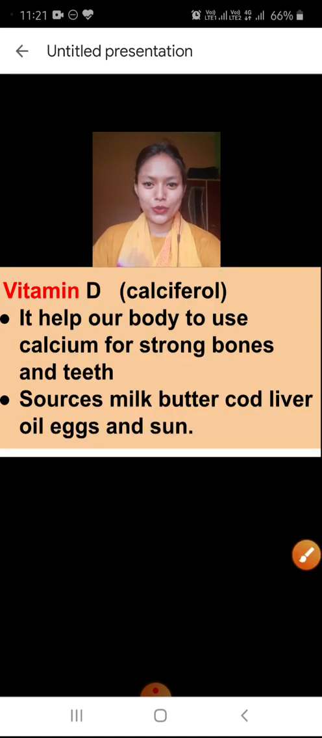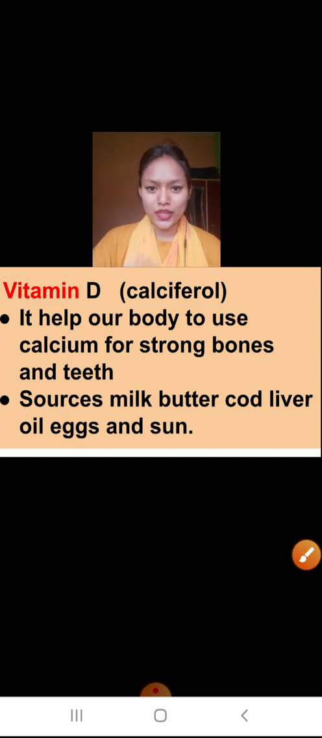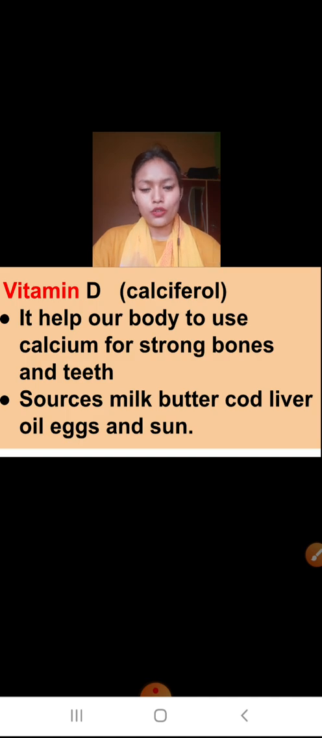Now let's come to the next one. It is vitamin D. It is also known as calciferol. It helps our body to use calcium for strong bones and teeth. Sources of vitamin D are milk, butter, liver oil, egg, and the sun. You all know the natural source of vitamin D is the sun. Sun rays are a very good source.